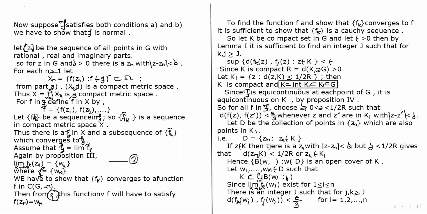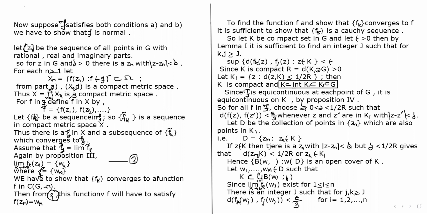Interior is the union of all the open sets. Sorry, the intersection of all the closed sets is the closure of a set. So here the interior of K1 is the union of all the open sets in K1.